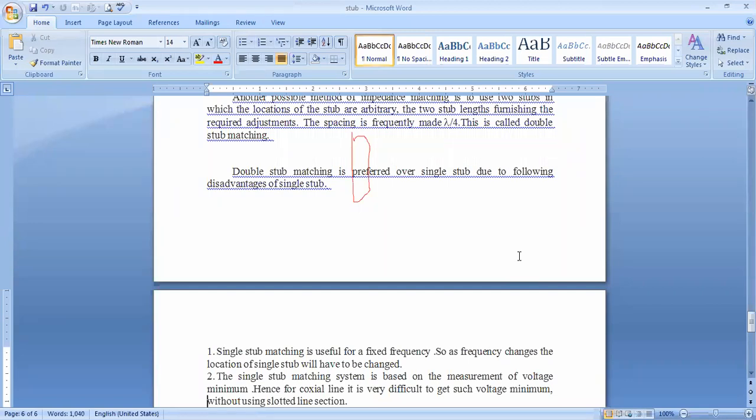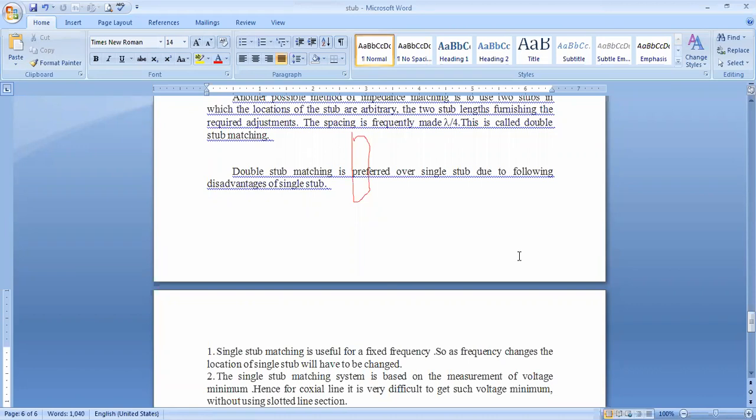The second disadvantage: the single stub system is based on the measurement of voltage maximum and voltage minimum. Hence for coaxial cable, it is very difficult to get such a voltage minimum without using a slotted line section. The slotted line section is one of the VSWR measurement techniques, a V maximum and V minimum measurement technique.